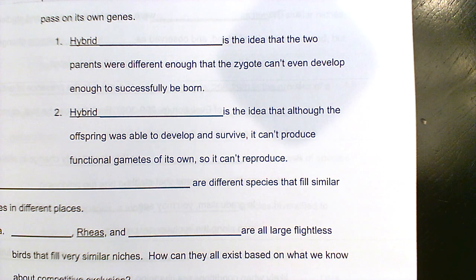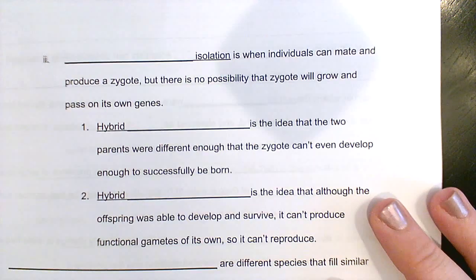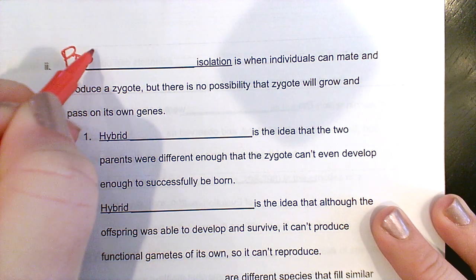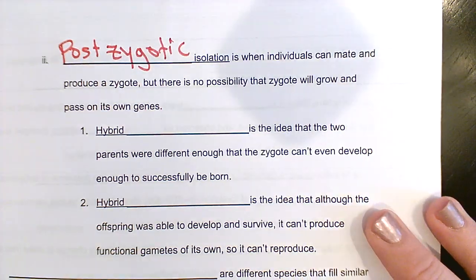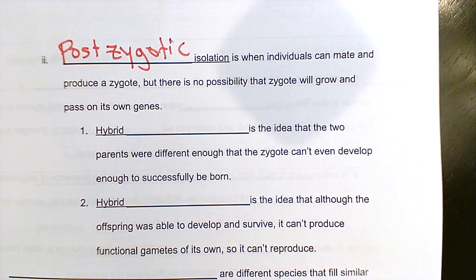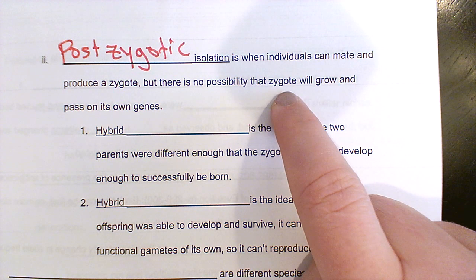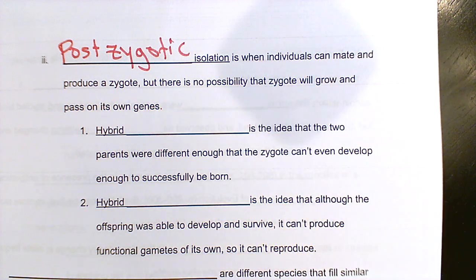So, our second method must be post-zygotic. All right, so post always means after. So this is after the zygote forms. So a male and female are able to get together. They're able to reproduce, kind of. They create a zygote. Okay, but then there's no possibility that that zygote will then fully grow up, develop, and create offspring of its own.